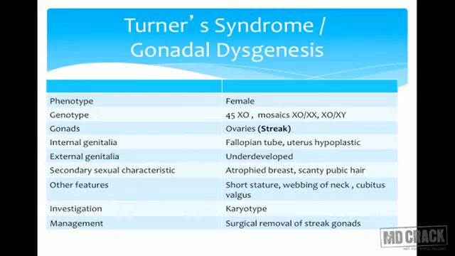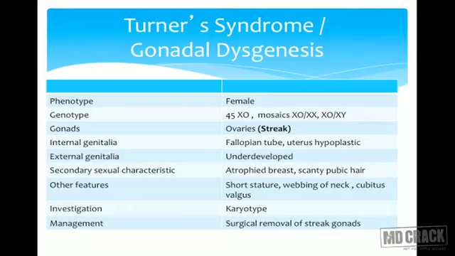There can be mosaicism where there is a combination of either XO and XX or XO and XY. Mosaicism means in one single person, two types of cell lines are present. That is called mosaic. Gonads in Turner, because it is XO, there is no Y, so the gonads would be ovary.